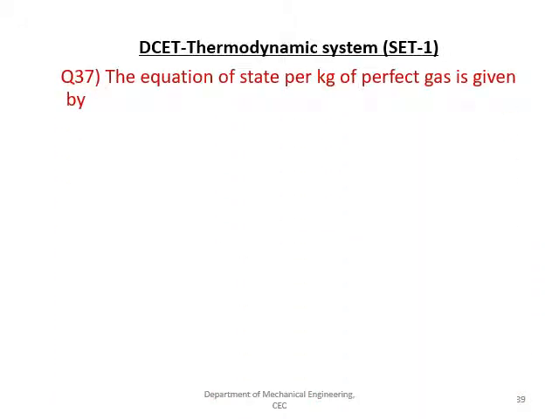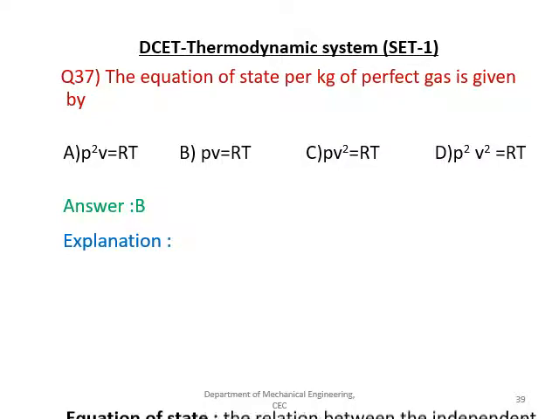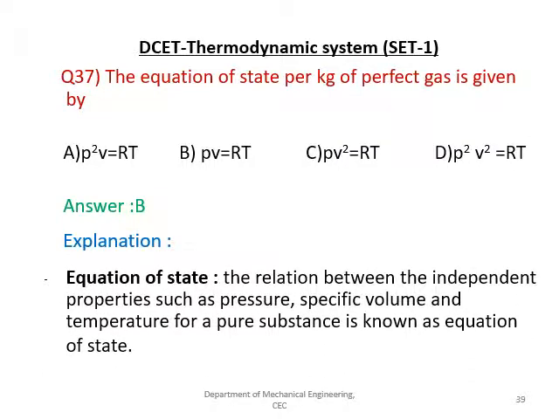The next question is, the equation of the state per kg of perfect gas is given by? Given equations are P square V is equal to RT, PV is equal to RT, PV square is equal to RT, and P square V square is equal to RT. The right answer is B, that is PV is equal to RT, where P stands for pressure, V stands for volume, R is a universal gas constant, and T is the temperature.